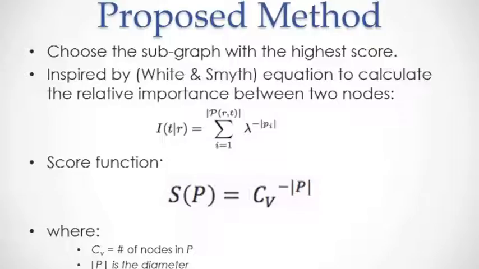To choose the subgraph with the highest score, our scoring function is built upon the work by White and Smith, who calculated the relative importance between two nodes. In this work, the depth of the graph is taken into consideration. However, in addition to that, we also take the number of nodes of the subgraph into account in our algorithm. As mentioned before, the optimal solution is the subgraph with the lowest number of nodes and shortest depth.